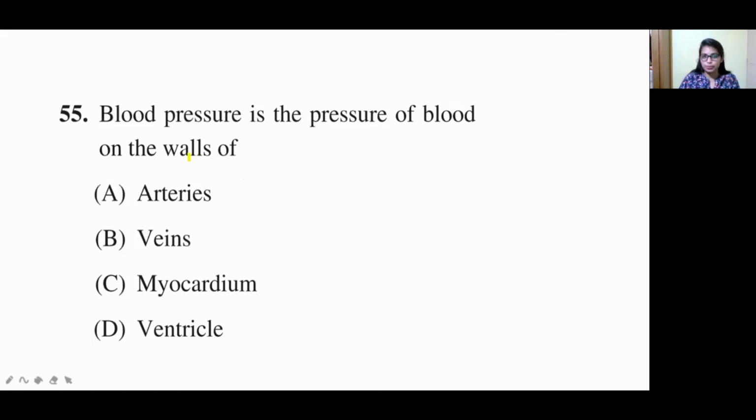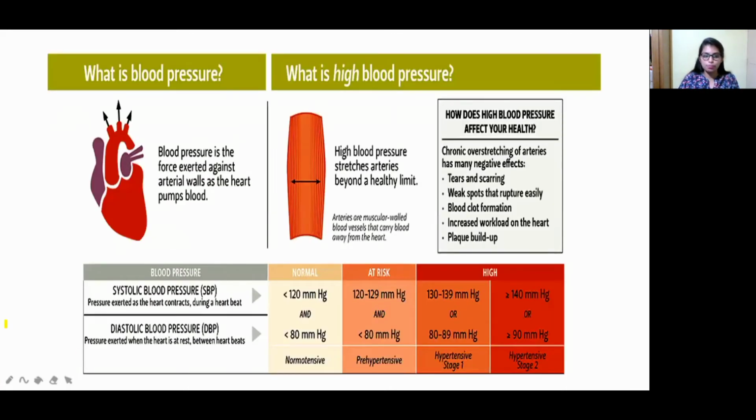Blood pressure is the pressure of the blood on the walls of what? Option A arteries, option B veins, option C myocardium, option D ventricle. First of all, what is blood pressure? People have heard about blood pressure, right? What does it mean? It is the pressure which is exerted against the arterial wall. Which wall?